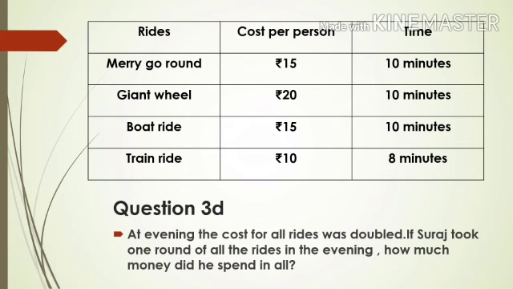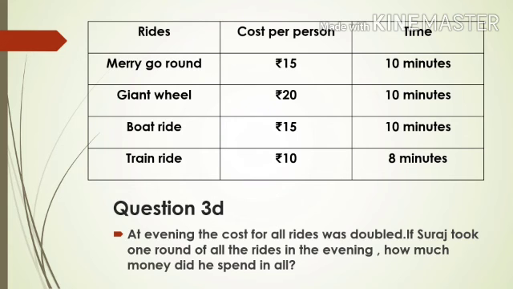So like we saw in the first question, Suraj went for all the rides, but he went in the evening. What happens in the evening? The cost of all the rides will get doubled. For example, for merry-go-round, in the morning if you pay 15 rupees, if you go in the evening, you have to pay 15 plus 15, 30 rupees. That's what doubled means.